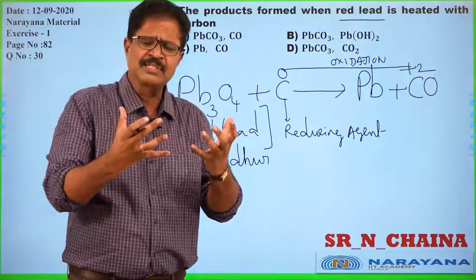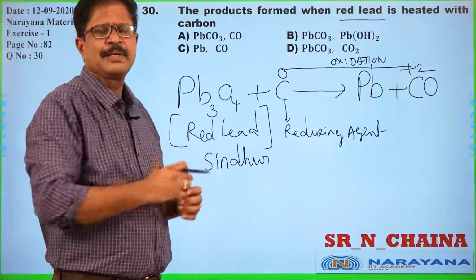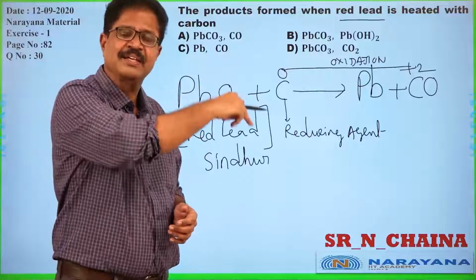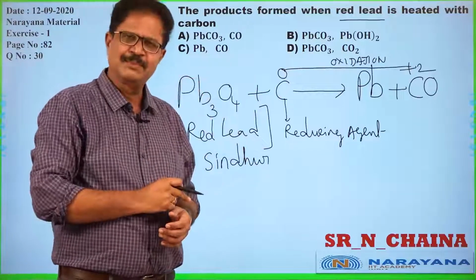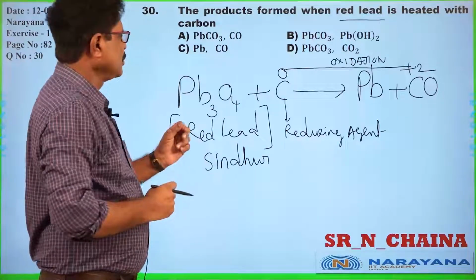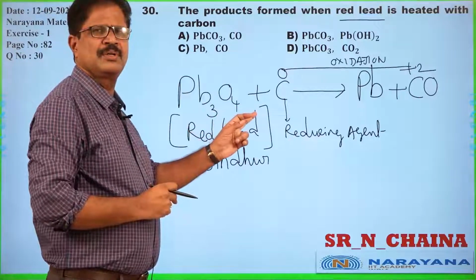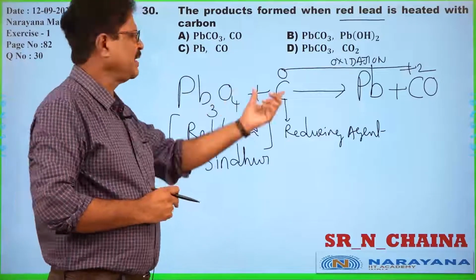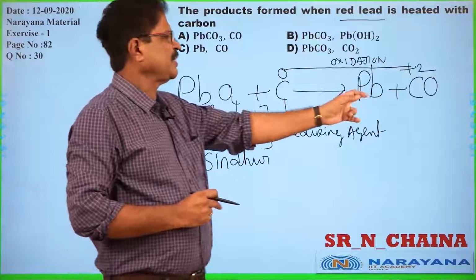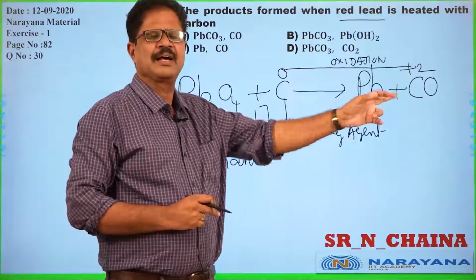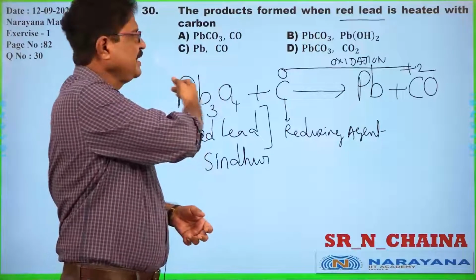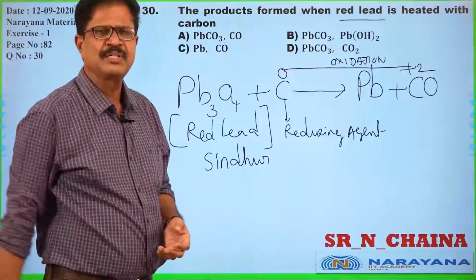Stoichiometry questions are mainly based upon equations given in the groups of the syllabus. So Pb3O4, when reduced by carbon, the product is lead and carbon monoxide. Completely oxygen was removed.